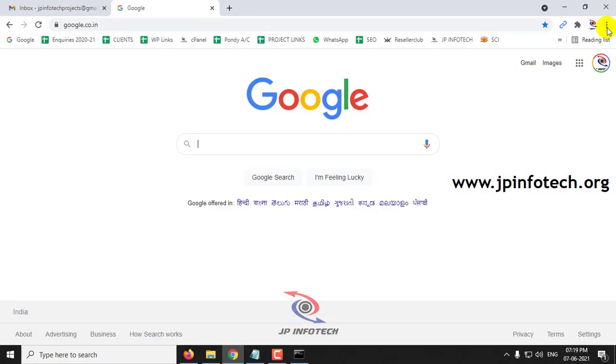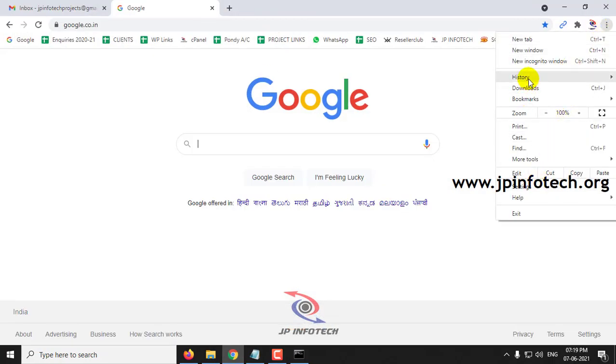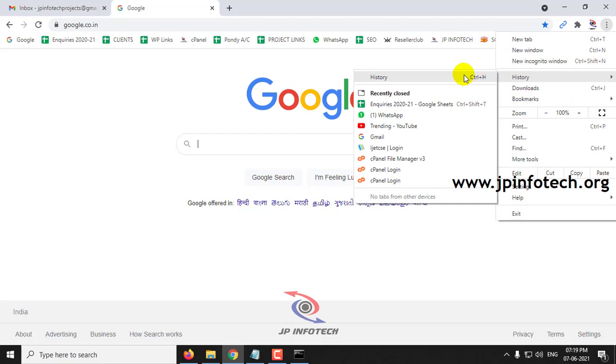Before execution, make sure to clear your history in your browser.